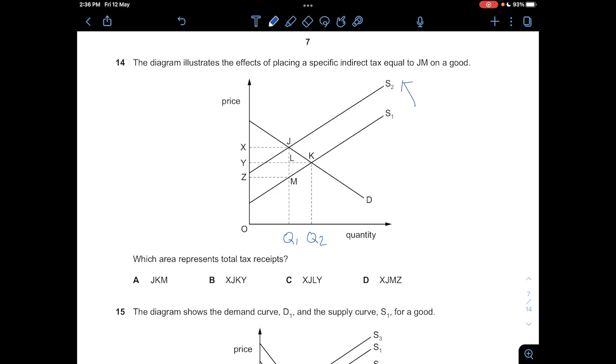So in order to calculate the tax receipt, we need to calculate it based on the total quantity, at the same quantity for both the price at S1 and S2, at X or Z, and then calculate the total area. So that will be X, J, M, Z. So answer is D. This entire thing, because it's something like this. That will be the difference between the price after tax and the price before tax.